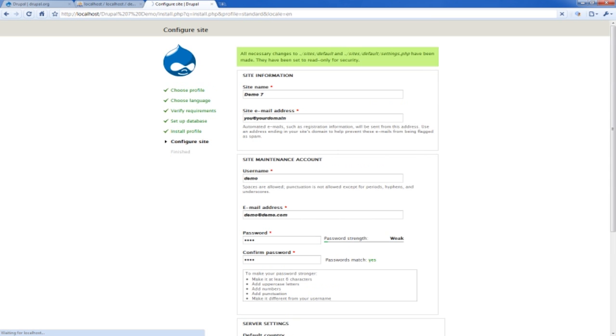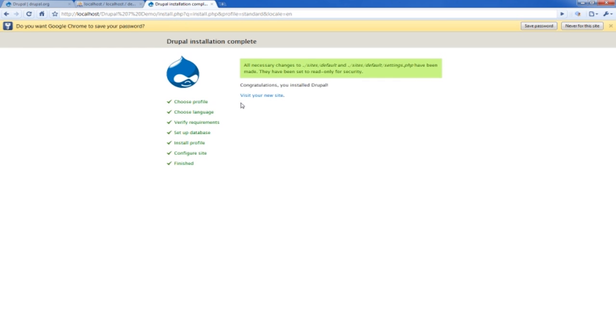Looks like it's still waiting to load here. And it looks like we are getting the Drupal installation complete. Just loading up here. There it is. So as you can see, a little slower.